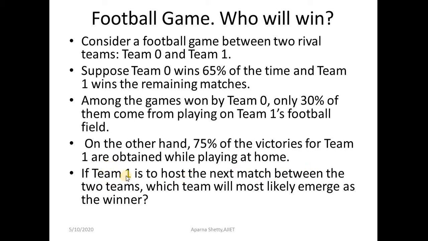Obviously, they will host it in their homeland. You have to find out which team will most likely emerge as the winner.